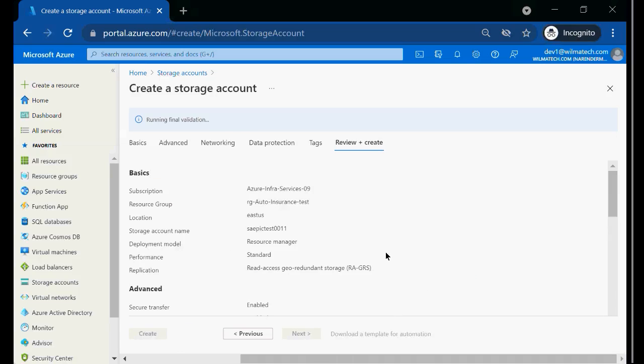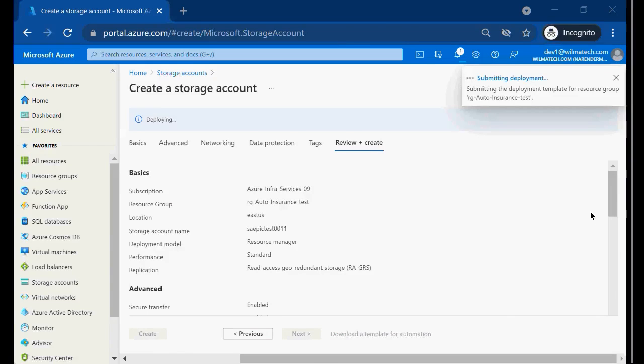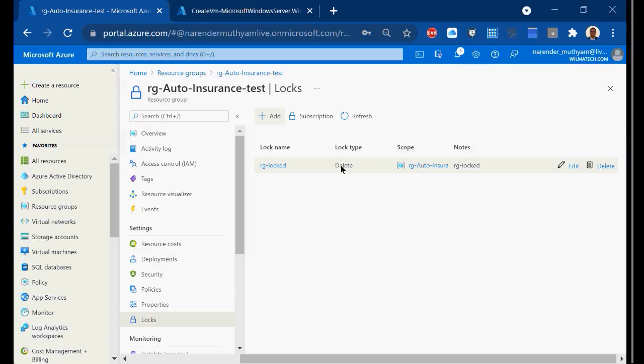So as a developer, I am creating something inside the RG. And what is the type of lock I have already placed? Delete lock. And this delete example I showed you just now.